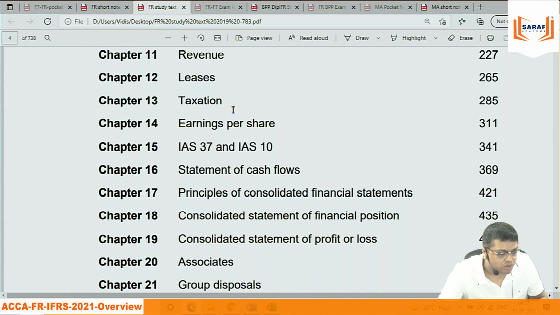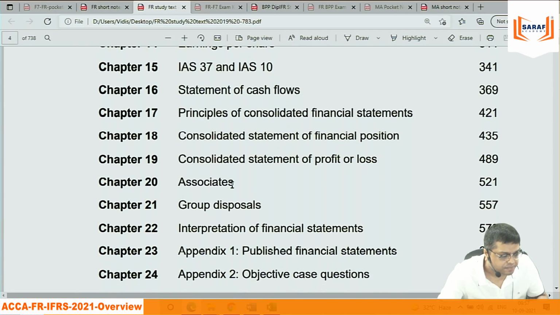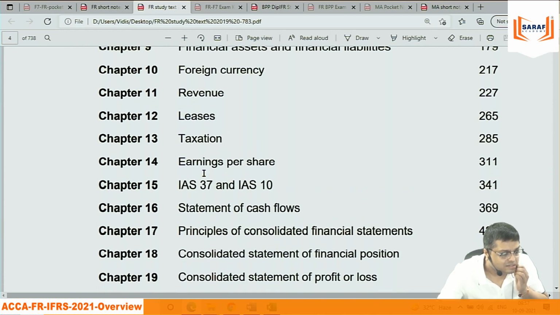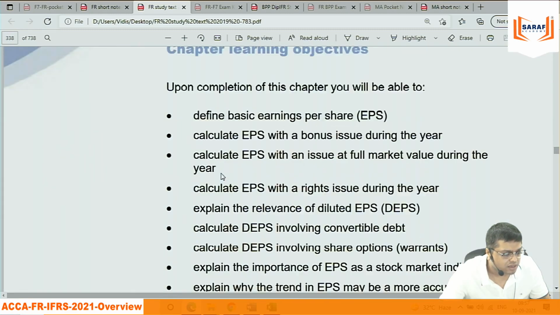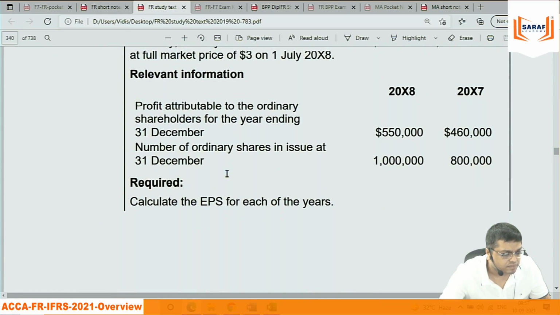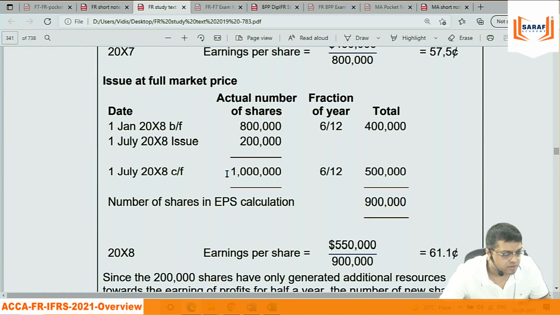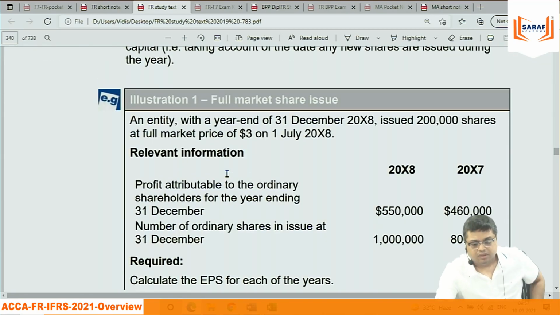Suppose I am going into the study text of EPS, earnings per share. First of all, we are understanding the calculation part. Then I will give you the logic of why the calculation is like this. Why did the accounting body say that earnings per share uses the weighted average number of shares? Why not the closing number of shares?